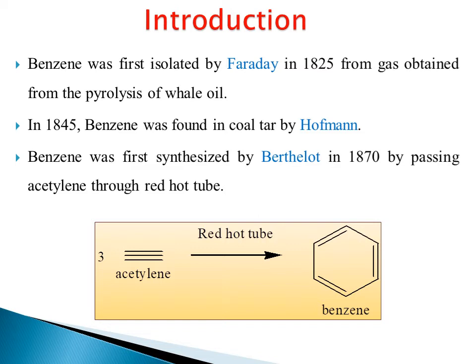This is the structure of acetylene. So this is CH triple bond CH, three molecules of acetylene. Whenever acetylene gas passes through a red hot tube at a very high temperature, the two-carbon compound acetylene, 3 into 2, 6 carbon atoms, undergoes cyclization and finally gives the structure of benzene. That is discovered by the scientist named Berthelot.